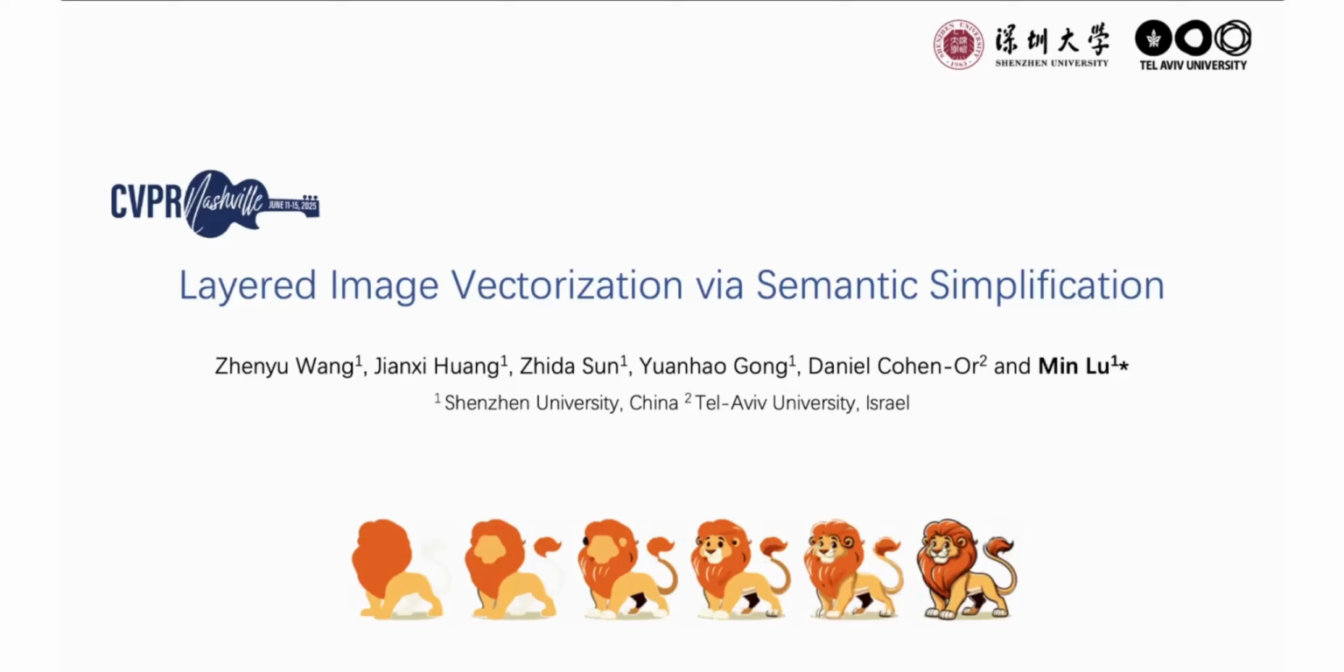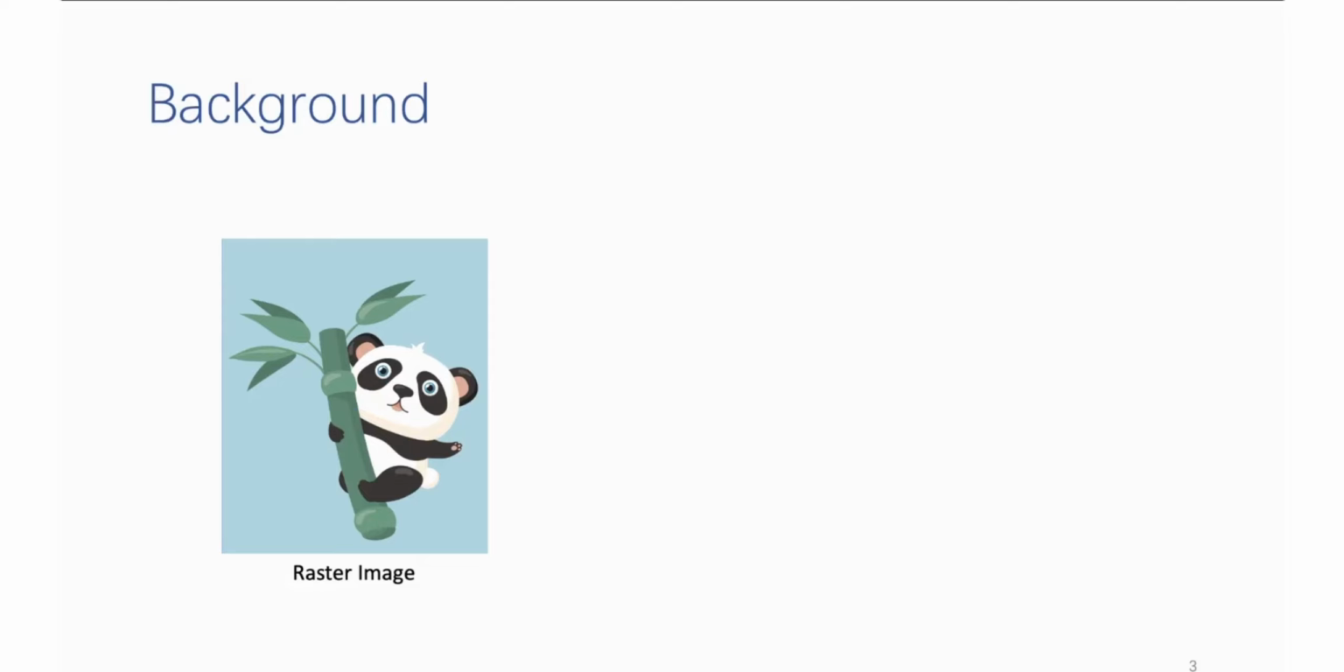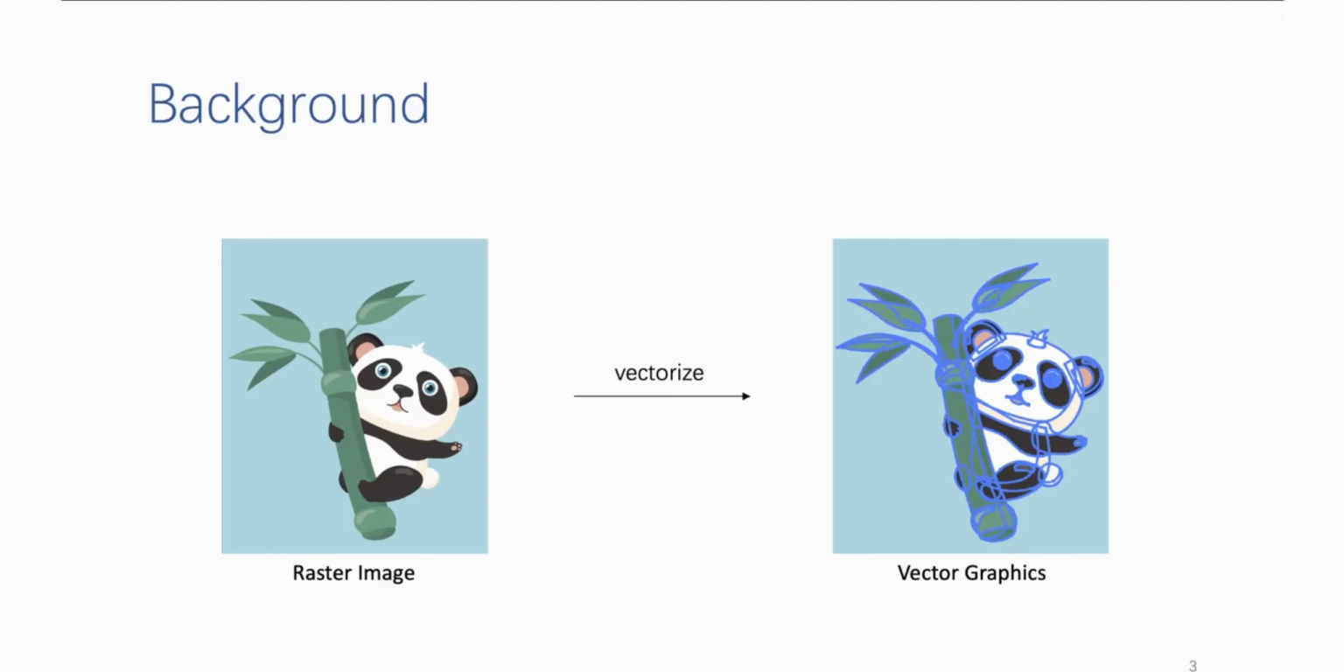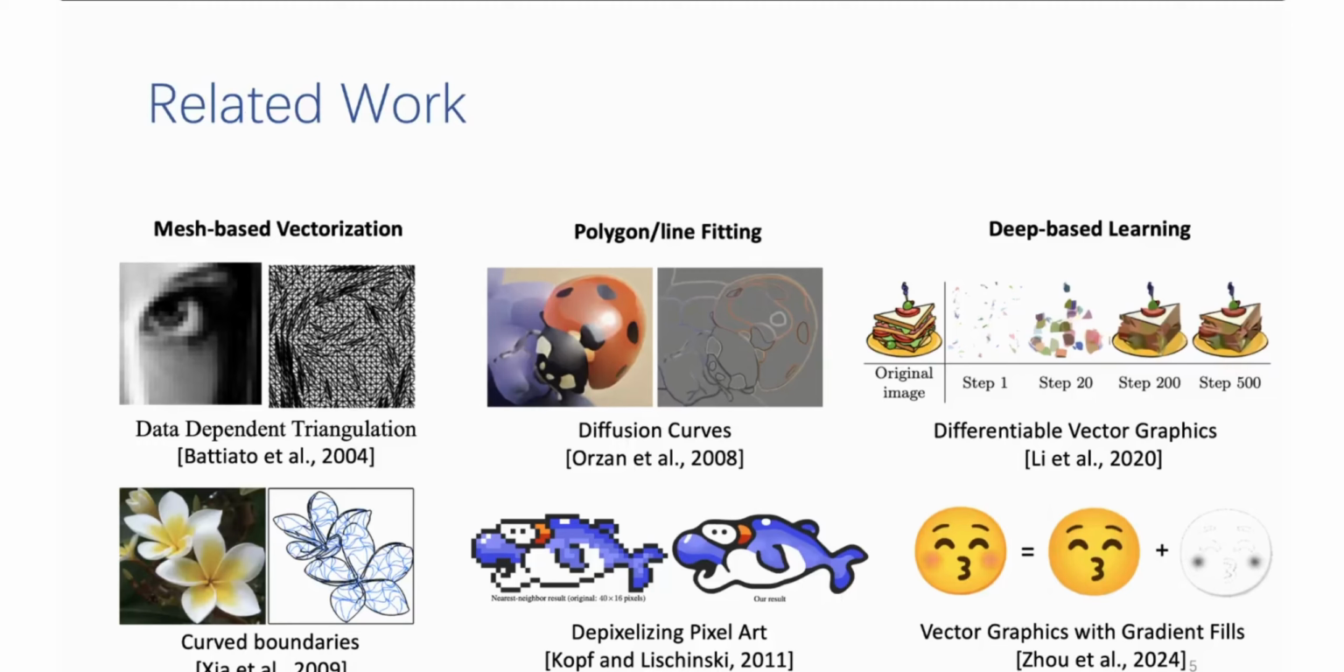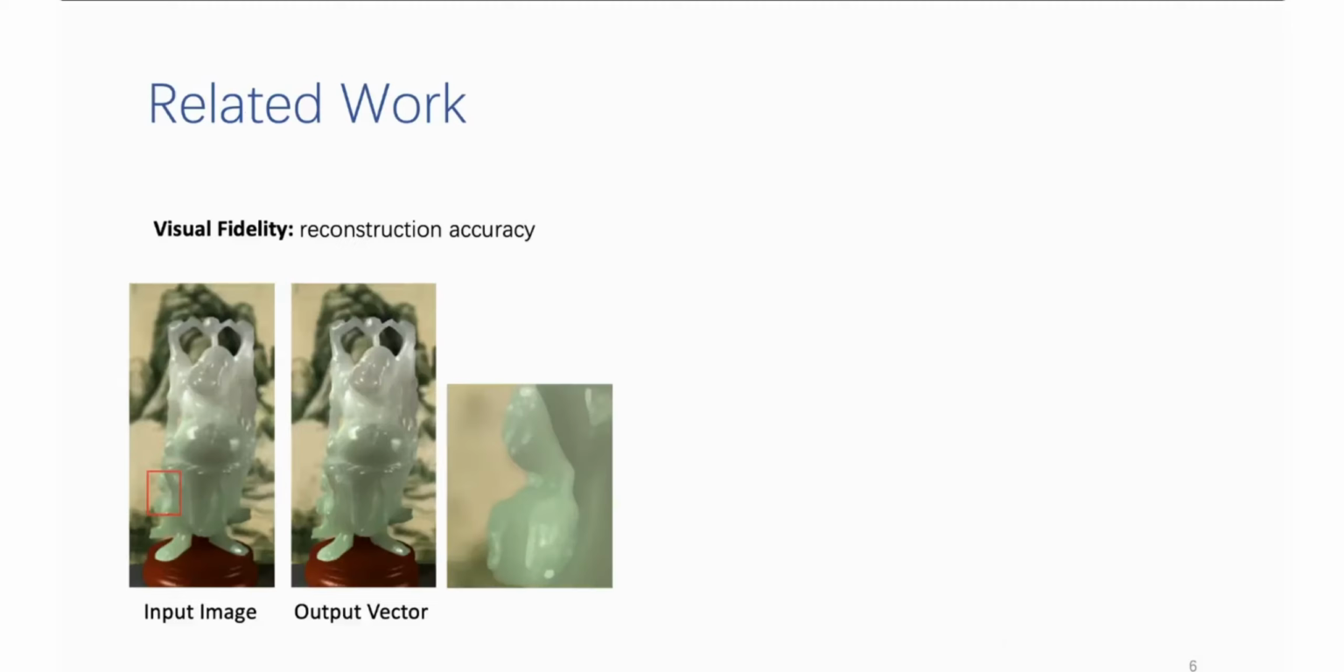I'm going to present our work, Layer Image Vectorization via Semantic Simplification. Image vectorization is, given a raster image, to construct visual vector graphics from it. There are groups of related work, such as those based on meshes, polyline or polygon fitting, or nowadays some deep-learning-based methods.